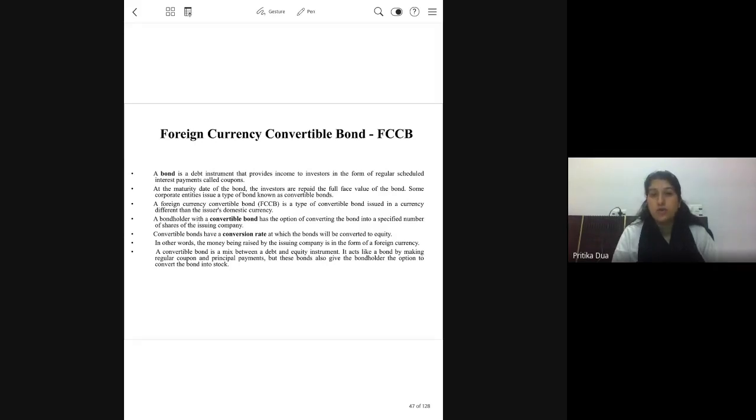Okay, and then again, this is totally optional for the bond holder. Okay, it is at the discretion of the bond holder. If interested, can get it converted, else can claim the principal payment and exit the contract. So it is a hybrid security because it has features of debt and equity.